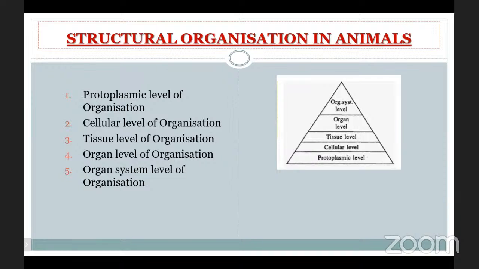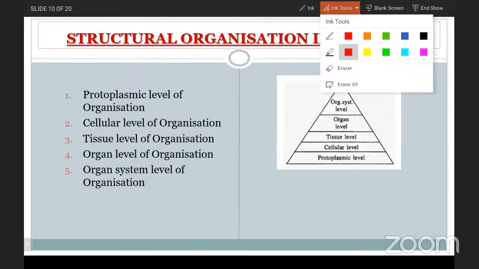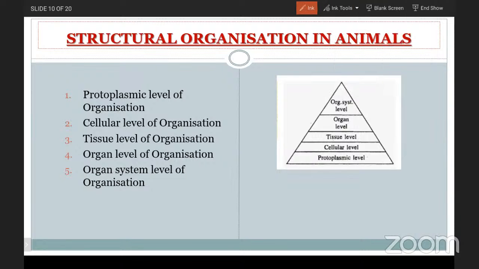Observing the pyramid structure, the base is the protoplasmic level, the second is the cellular level, the third is the tissue level, the fourth is the organ level, and the fifth is the organ system level. These are the different organization levels, and we will discuss each in detail in this chapter.